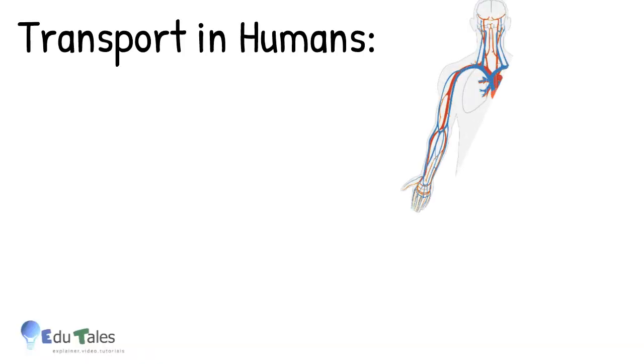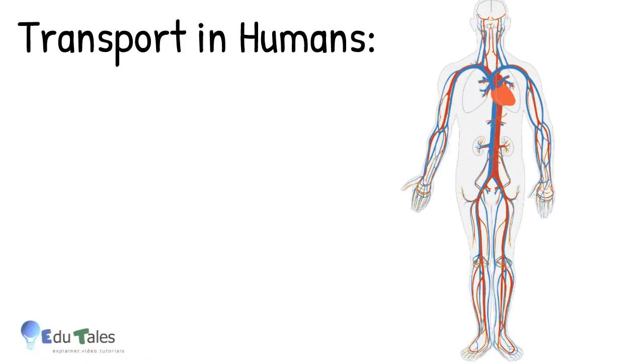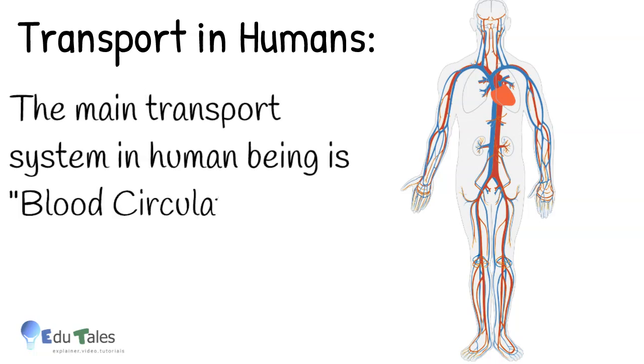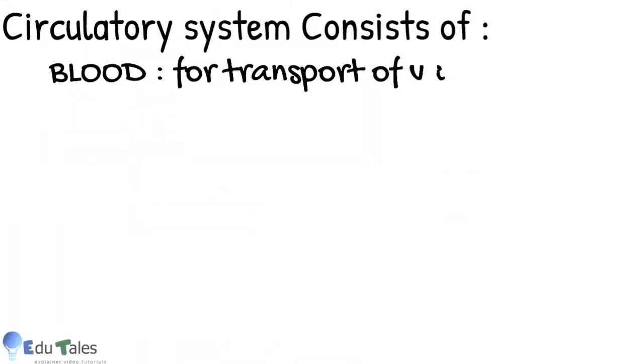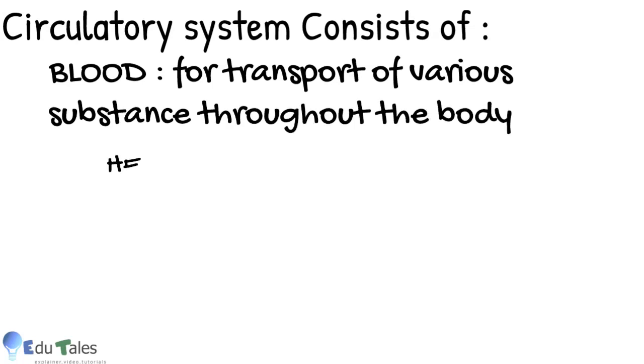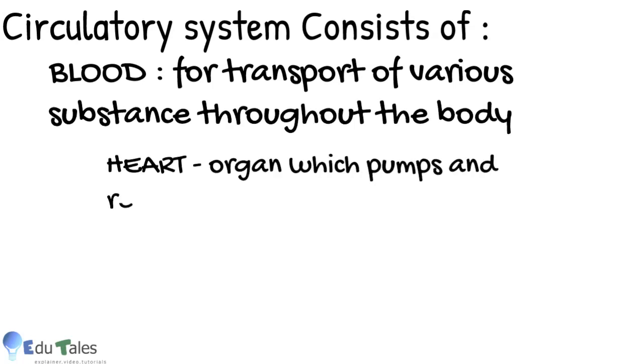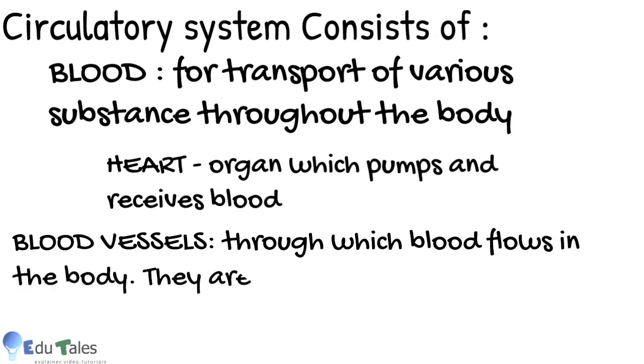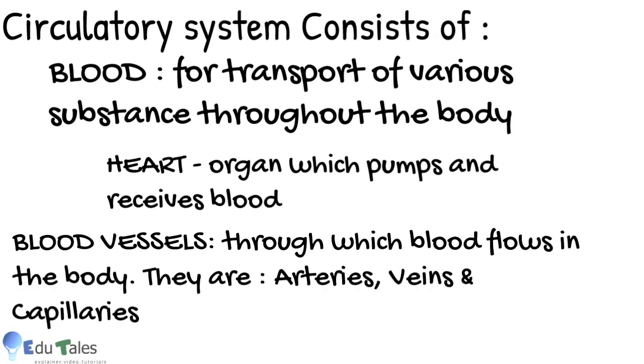Let us see in detail transport in humans. The main transport system in human being is blood circulatory system. This circulatory system consists of blood for transport of various substances throughout the body, heart, organ which pumps and receives blood, blood vessels through which blood flows in the body. They are arteries, veins, and capillaries.